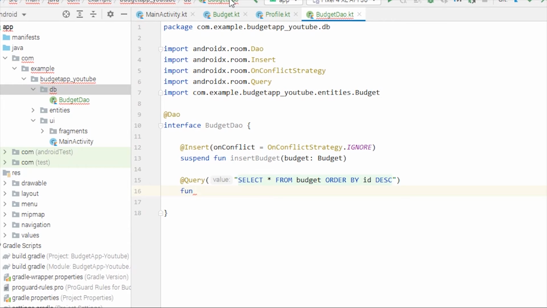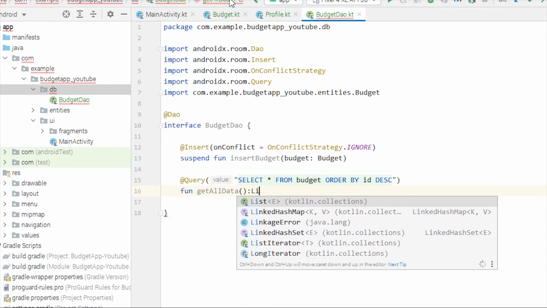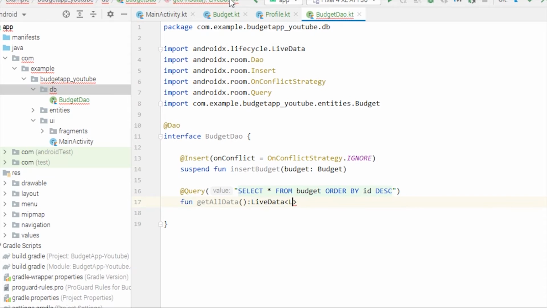This doesn't have to be a suspend function. We'll name it getAllData, and this will return LiveData of type List of type Budget. Okay, so we are done for now with the BudgetDAO.